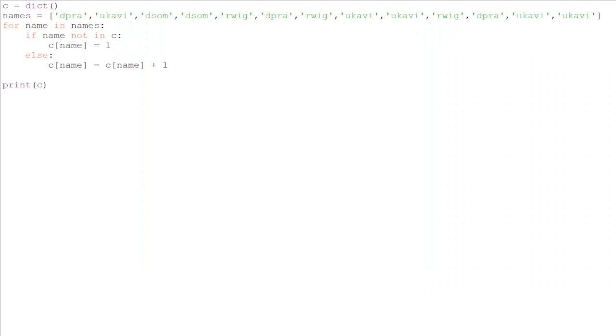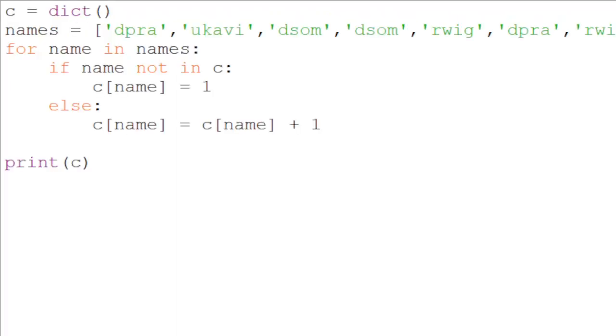Create a dictionary called C. Then we create a list called names with all these names. Now we run through the names, starting from the first one, second one, third one and so on. For name in names, because we have to check the name within that list.